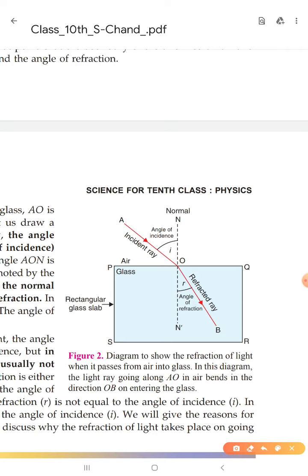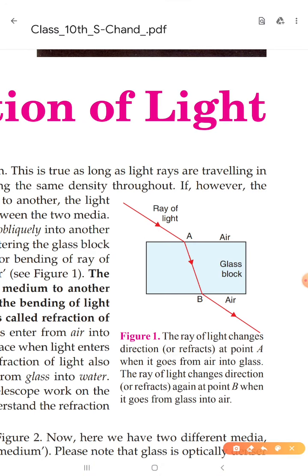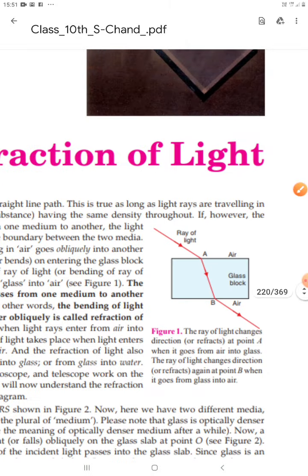In another case, if there is a light ray which moves from denser to rarer medium, then it moves away from the normal. You can see in this diagram. We will draw the normal here, and we will draw the normal here. When a light ray moves from rarer to denser medium, it comes close to the normal, and when it moves from denser to rarer medium, it goes apart from the normal. So this is the basic thing regarding the refraction of light.